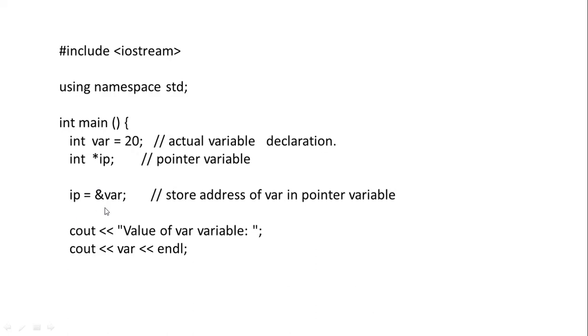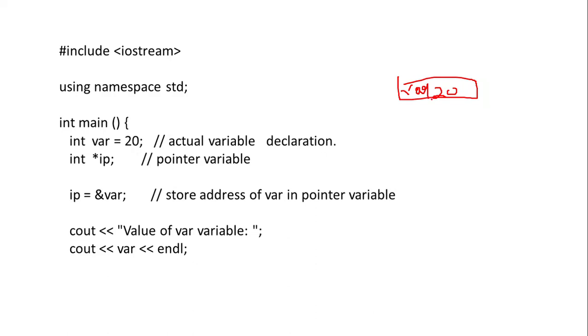And this & is the address operator. That means IP will store the address of the variable. If 20 is there and this 20 is saved at some address, say this is some memory space and this memory space contains 20, and var is stored here. A named memory space or location is known as a variable.